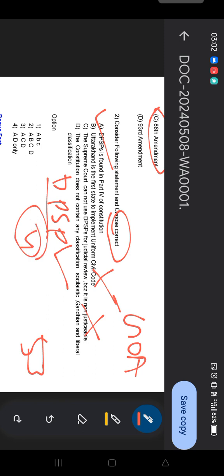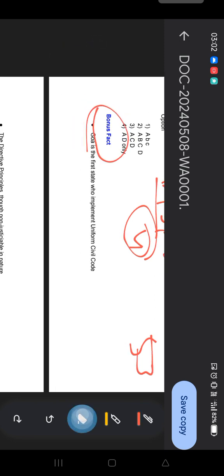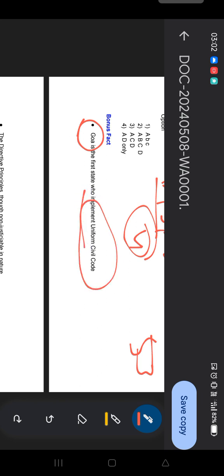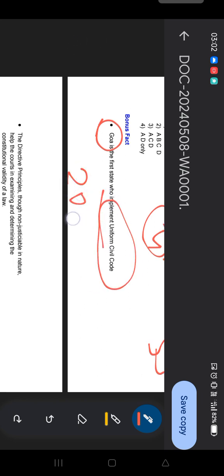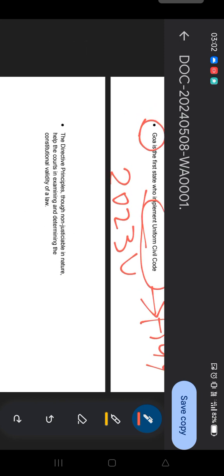There is new information in this question, so let's learn with this bonus fact. Goa is the first state to implement the Uniform Civil Code, and in 2024 Uttarakhand is the second to implement it. The Uniform Civil Code is mentioned in which article? Can anyone tell me? Article 44. The next point is that directive principles, though non-justiciable in nature, help the court in examining and determining the constitutional validity of law.